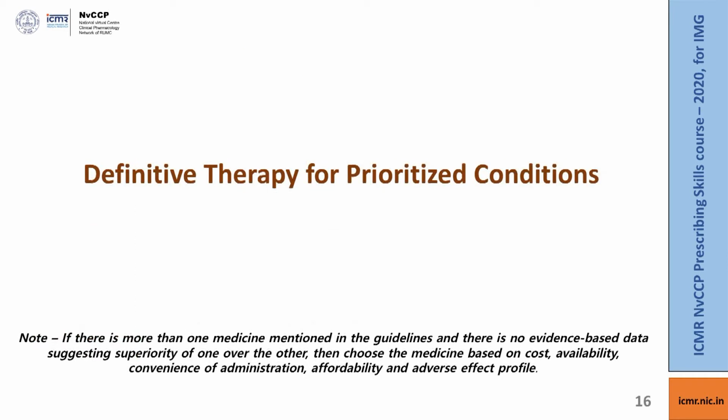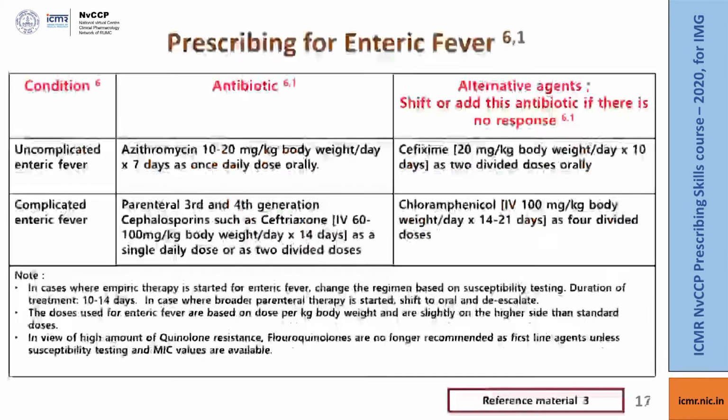Now let us see definitive therapy for the prioritized conditions. The first condition which we will be covering is enteric fever. Enteric fever is a systemic illness caused by bacteria belonging to Salmonella typhi and Salmonella paratyphi. It usually manifests as a high grade continuous fever, and the patient may also have abdominal complaints such as vomiting, diarrhea or constipation.